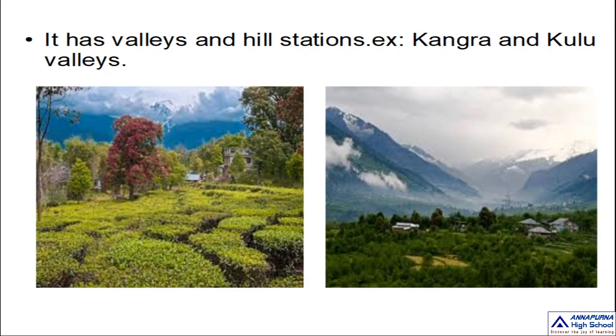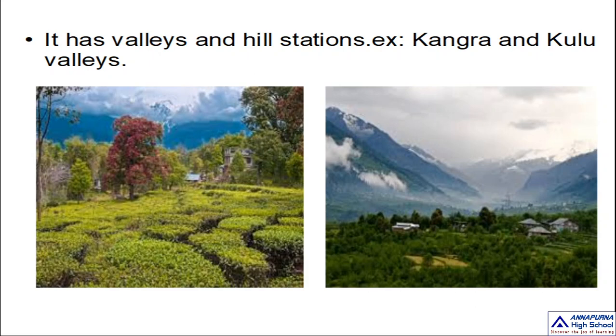These Kangra and Kulu valleys are present in the state of Himachal Pradesh. Dear children, in the pictures you can see how beautiful these valleys are. On the right side it is Kulu, and on the left, Kangra.